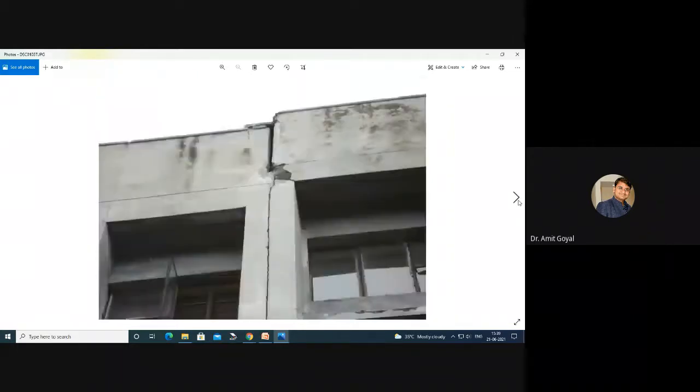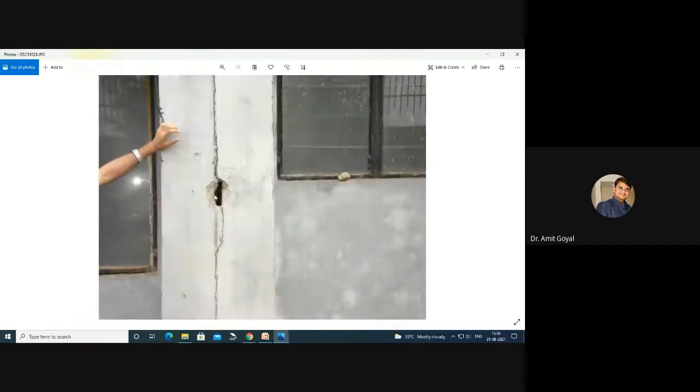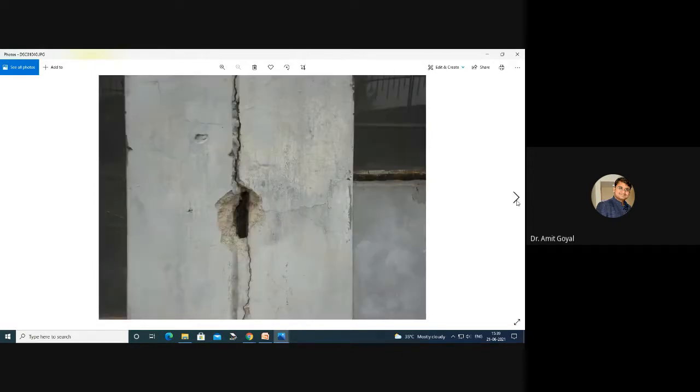So analyzing that building, this is the wider crack which appeared in that structure, right? So here, if you see the person on the other side, you can easily see that person through that hole. So this is the separation joint. This is not any crack.